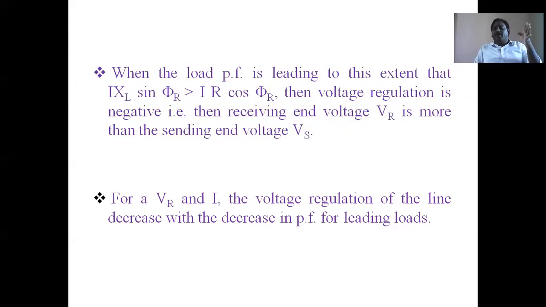Due to leading power factors, we get 4%, 2%, 0.5% regulation. Due to lagging power factor, 20%, 40%, 60% like that. That is too much regulation, 10%, 15%, depending upon the intensity of the lagging load. That's why we require both lagging and leading power factor. Because the loads connected to the transmission system are lagging, to compensate this problem, we have leading power factor equipment at the receiving end side.